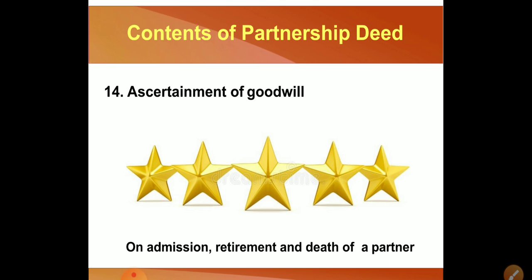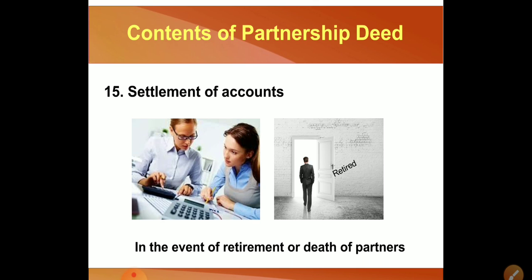Next, settlement of goodwill. First of all you need to understand what goodwill is. Goodwill is the total market value or total image of the firm, and from that image we are identifying their amount, their ratio. What the value of this firm will be, we are deciding that, which is known as goodwill. Sometimes goodwill also decreases. And how goodwill will be distributed if a new partner comes or a partner leaves. Okay, so everything should be specified.